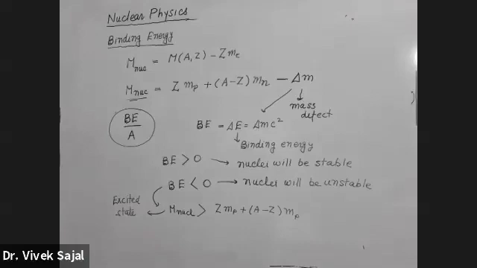ठीक है? So what we will do, we have a large number of nuclei. First we will calculate their binding energy per nucleon. We will calculate binding energy per nucleon for each and every nuclei, and then we will plot binding energy per nucleon versus A. Then we will plot binding energy per nucleon as a function of A. That plot will be like this.